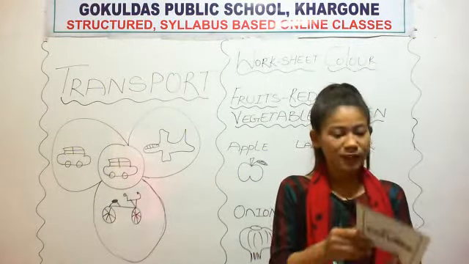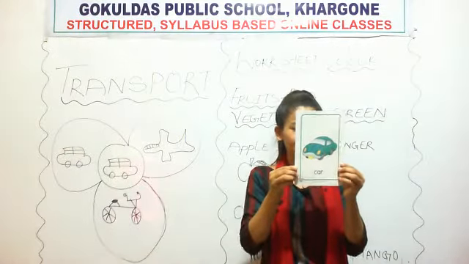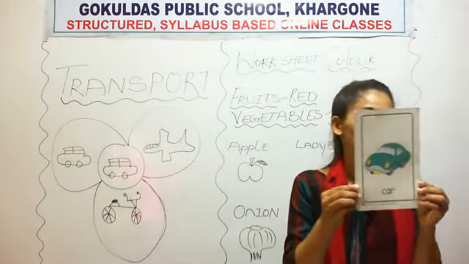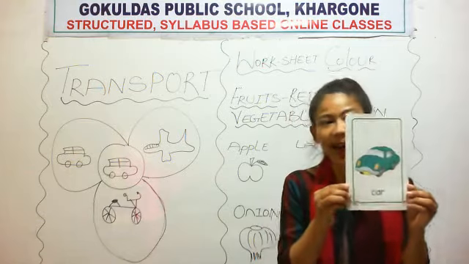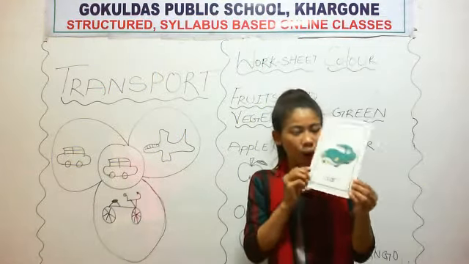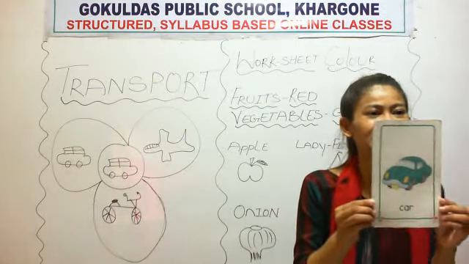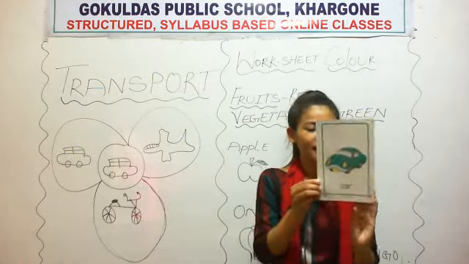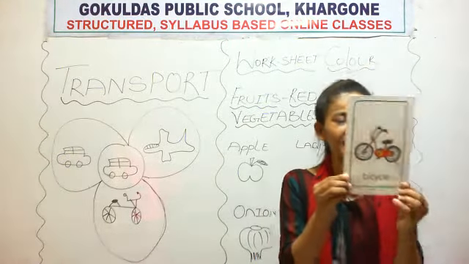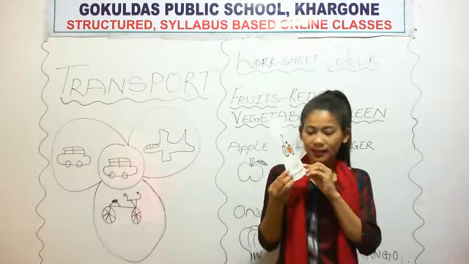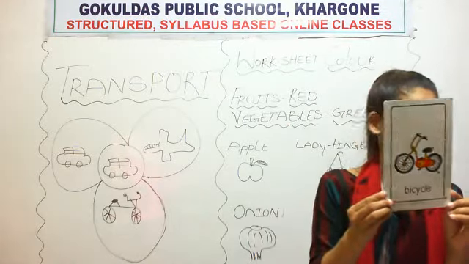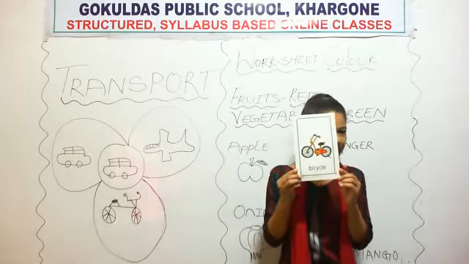What is this? This is a car. And what is this? This is a bicycle. What is this?